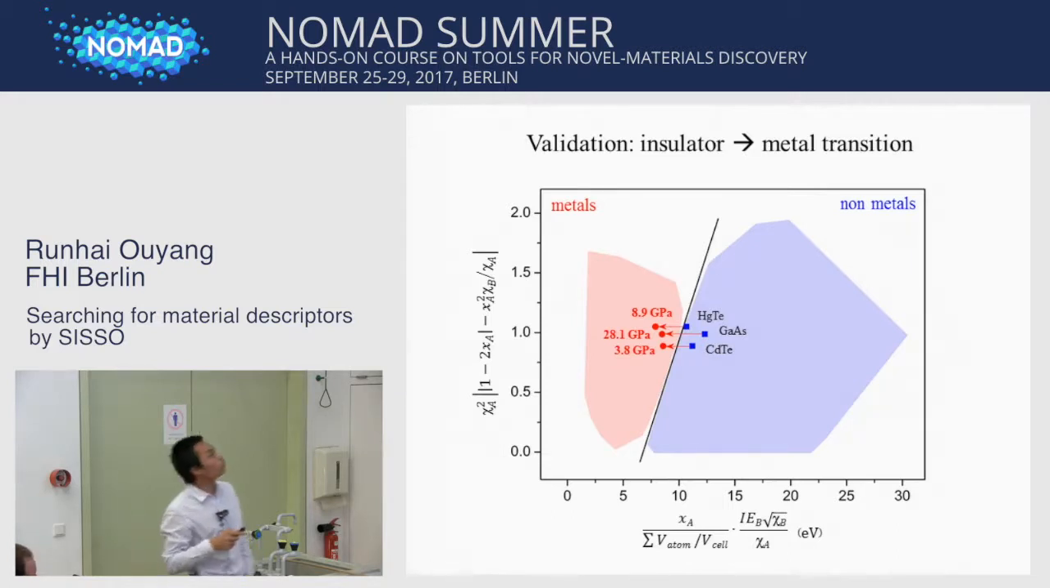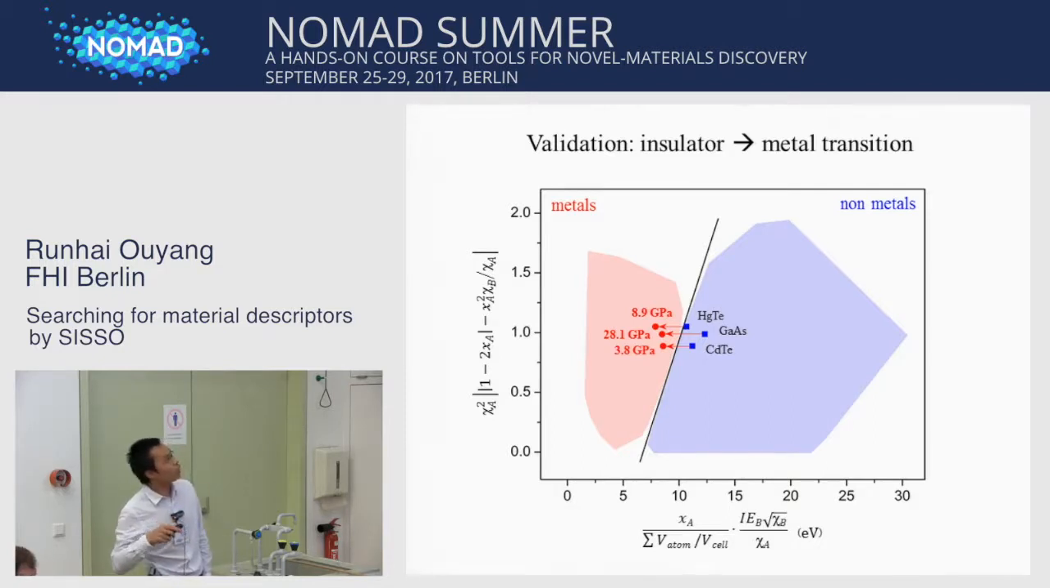Now we want to validate this descriptor. Normally the descriptor should be used to predict the materials under normal pressure, because in our training data there is no high pressure data used. But we think that if the descriptor really carries some physical insight, then it can be extrapolated to high pressure.